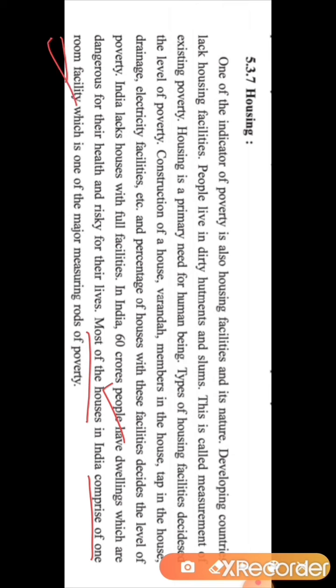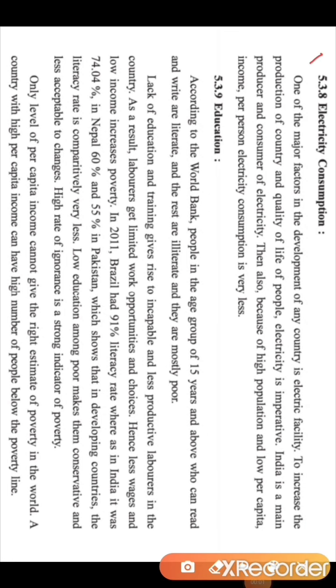1 BHK, one room facilities are there, which is one of the major measuring rods of poverty, and that shows that poverty is present in India. So the next indicator which we are going to discuss is electricity consumption. One of the major factors in the development of any country is electric facility. So this statement is completely true that for the development of any country, we require what? Electric facility to increase the production of the country and improve the quality of life of people.